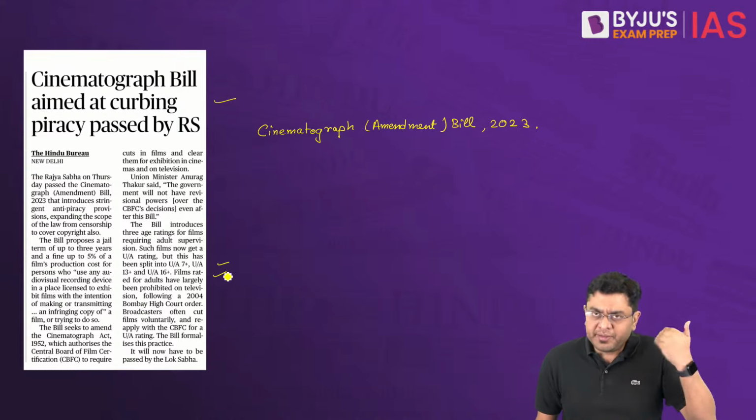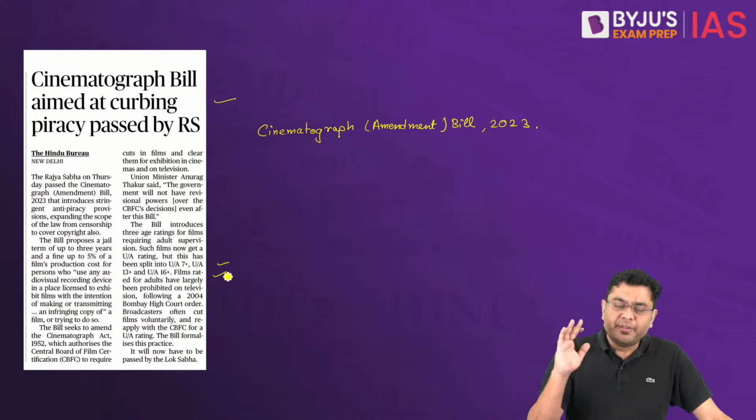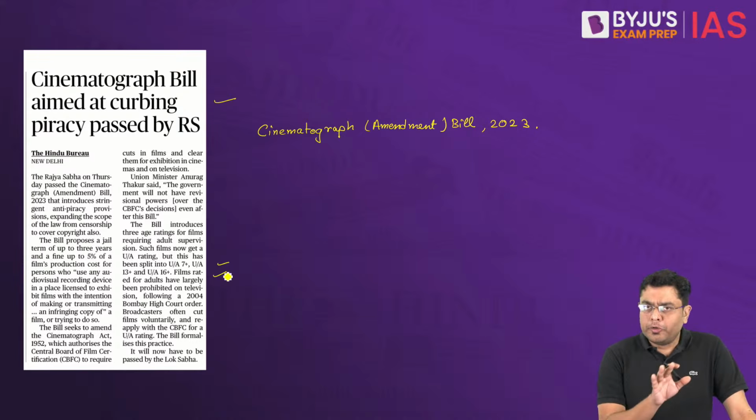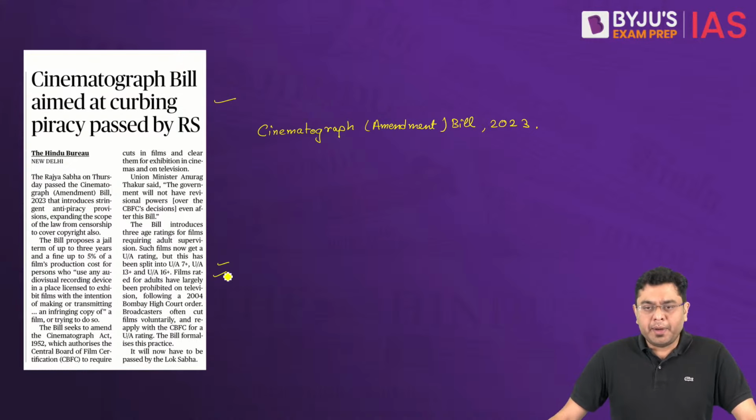So 7+ means anyone above the age of 7 can watch this, anyone above the age of, let's say, 15 can watch this. So that has also witnessed some amount of cosmetic changes in this particular amendment.